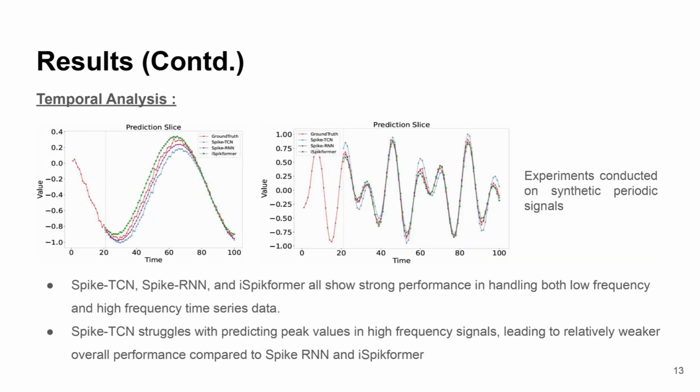Let's talk about temporal analysis. To validate the capability of SNNs for time series prediction and in capturing the temporal characteristics, they conducted experiments on both low frequency and high frequency synthetic periodic signals. We can see all three show great performance in handling the time series data. The one thing to note is that Spike-TCN is relatively weaker in high frequency scenarios.